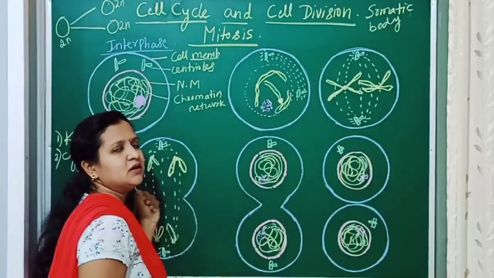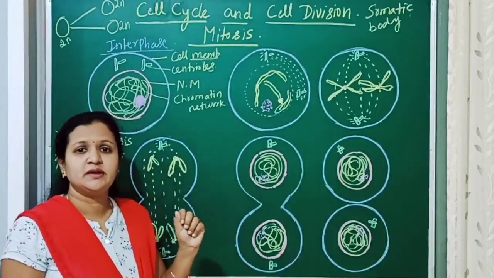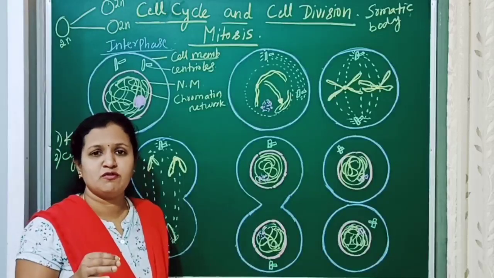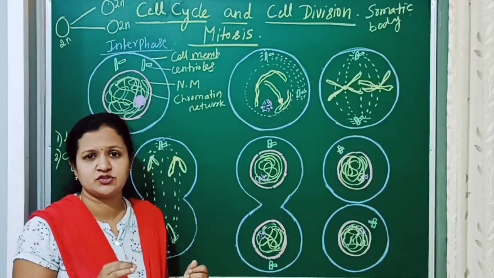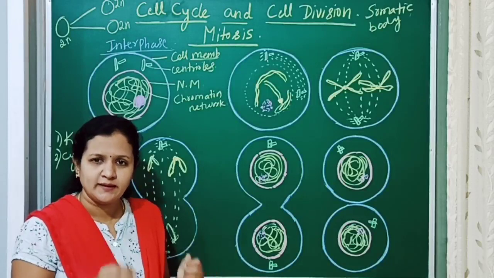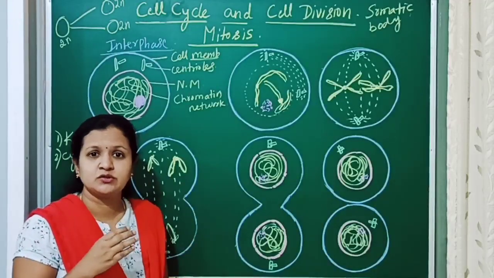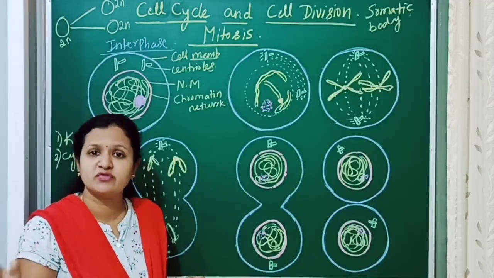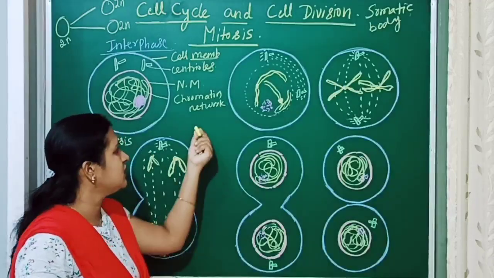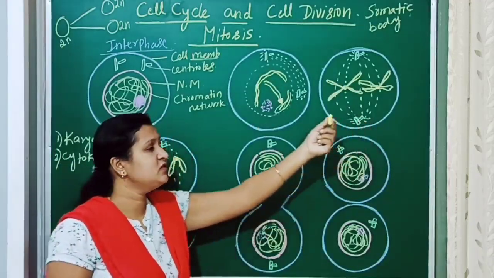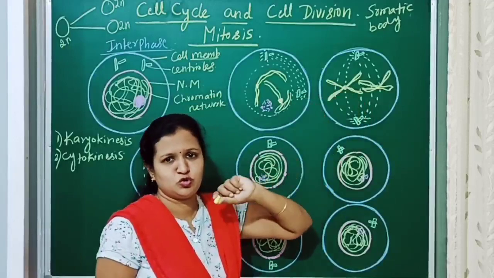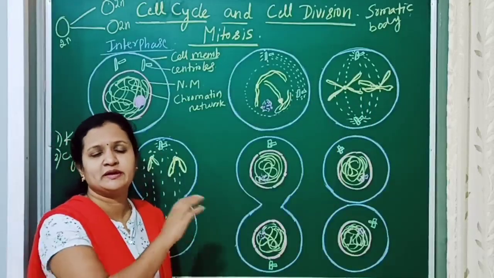And this is the nuclear membrane and chromatin network. Generally the DNA will be in the form of a coiled thread-like structure called the chromatin network. We can observe the chromosomes only during cell division. So as the cell division proceeds, you can observe the chromosomes. We'll come to that later.